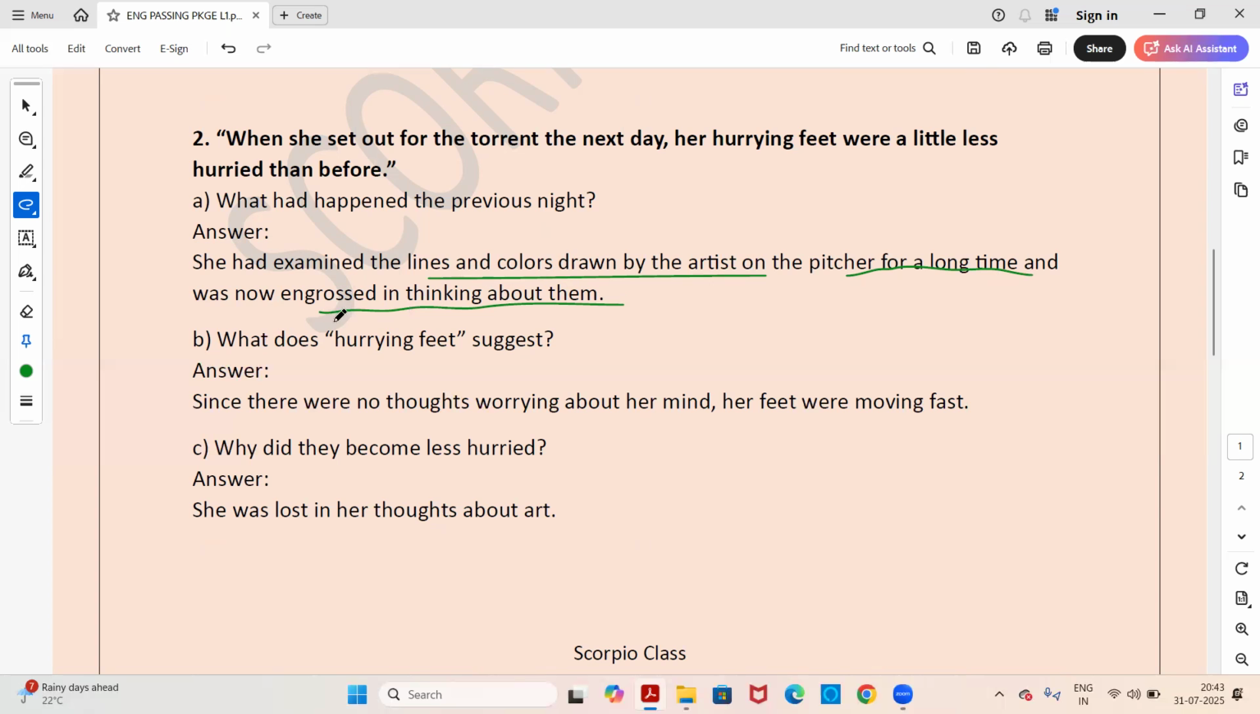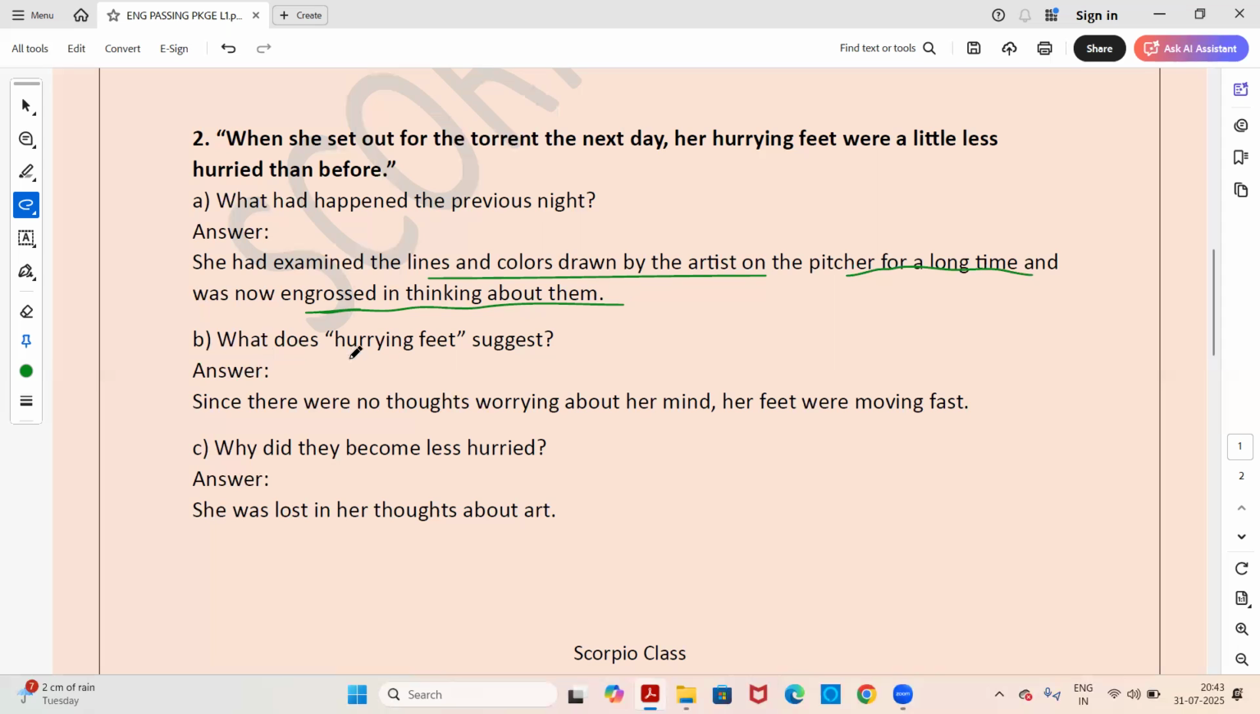What does it mean? So she was totally busy, engrossed, means she was totally busy thinking about them. What are those lines and colors and what is the meaning of them? So that's why she was not hurried or less hurried the next day. I hope this is understood and clear.